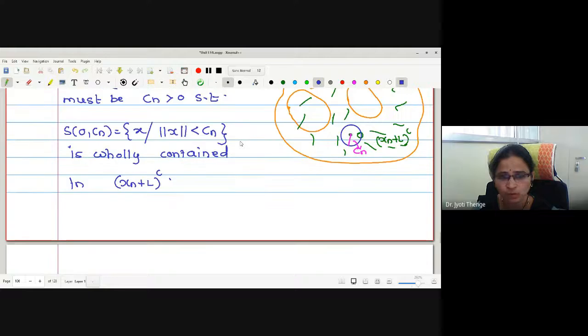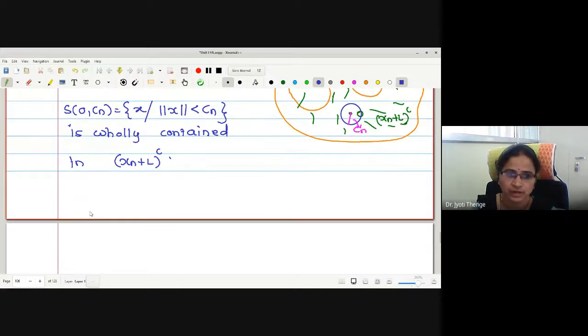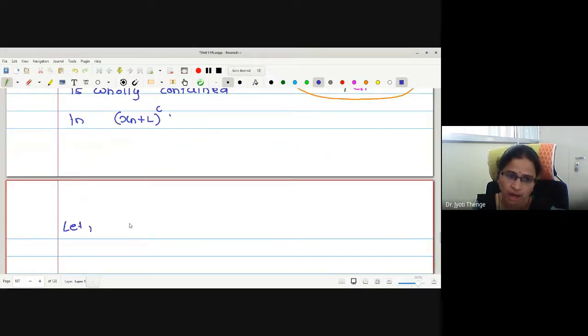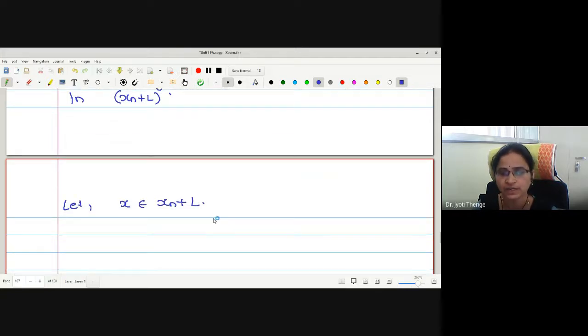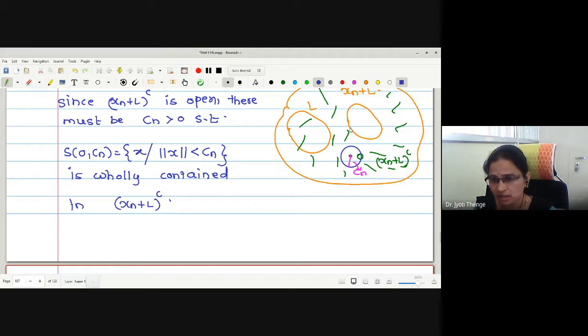Then what about the element x? Let an arbitrary element x be in xn plus L. If it is in xn plus L, may I say its norm x is greater than Cn?